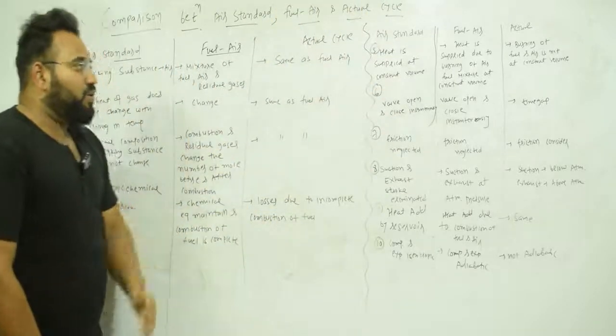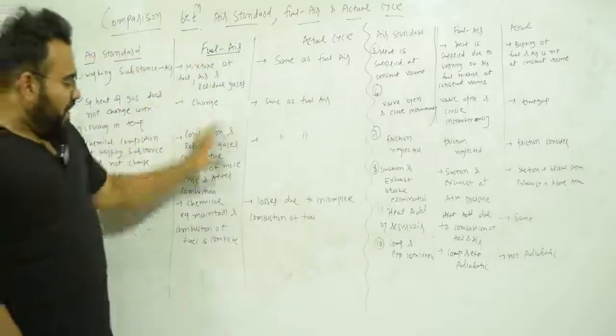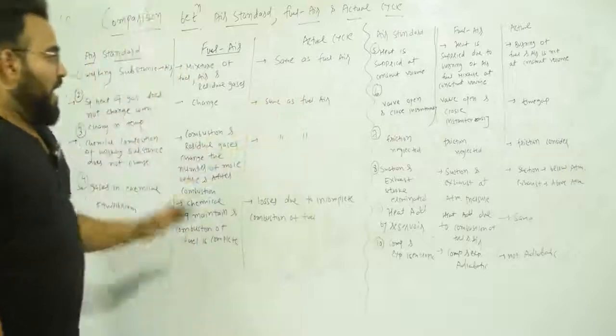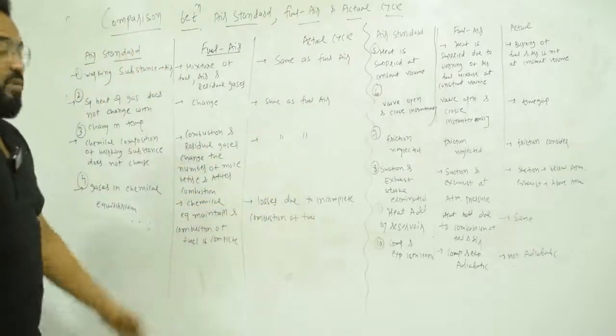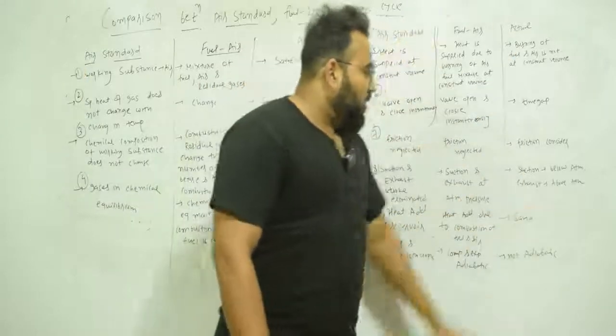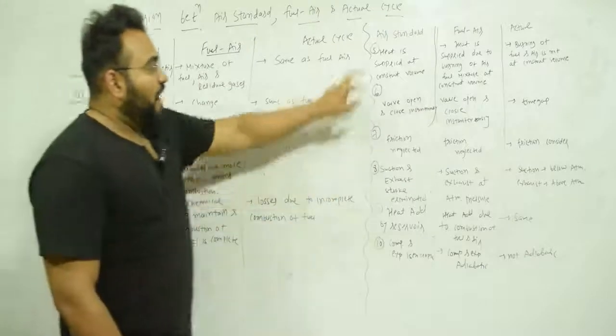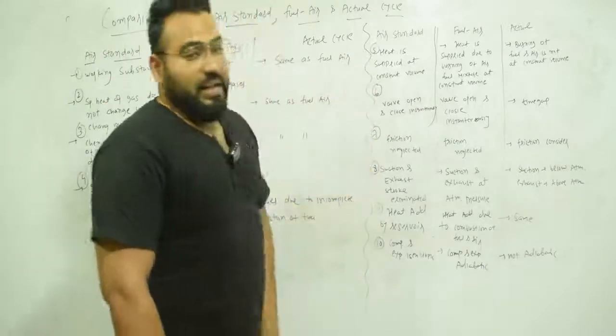So it is very important. So let us see one by one. So here it is the air standard cycle, this is the fuel air cycle, this is the actual cycle. Again, because this board is not enough, I have again written standard, fuel air, actual. So in total there will be 10 points: 1, 2, 3, 4, 5, 6, 7, 8, 9, and 10. So there are 10 points.